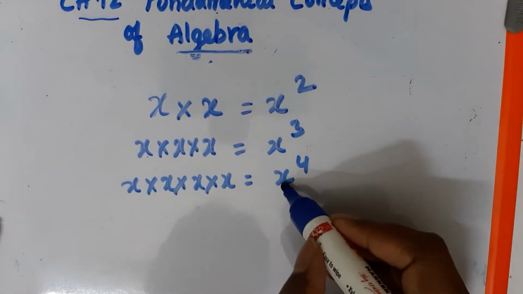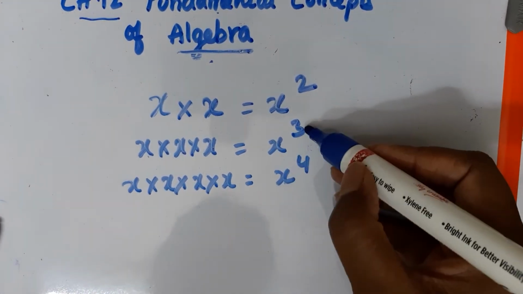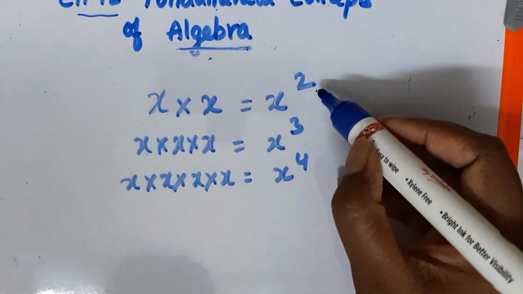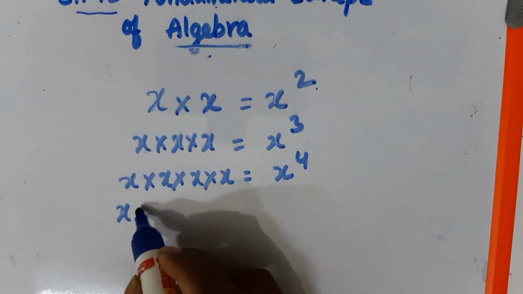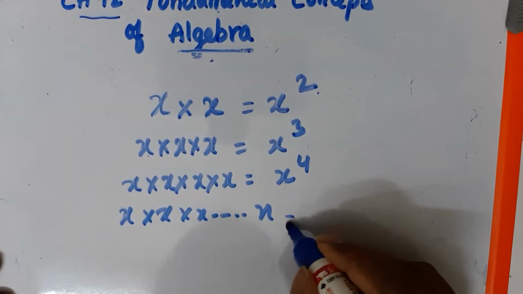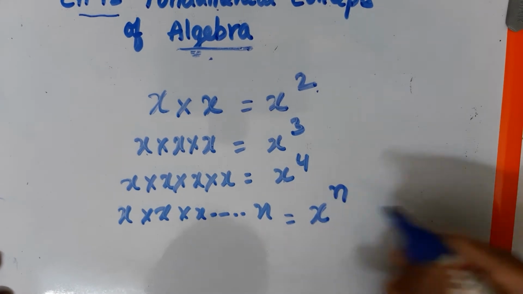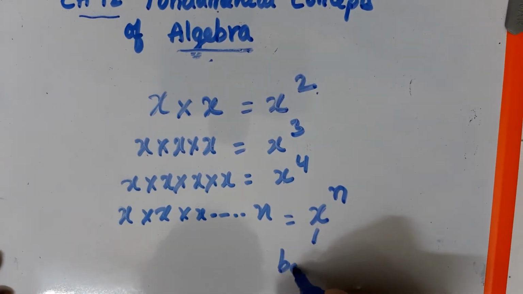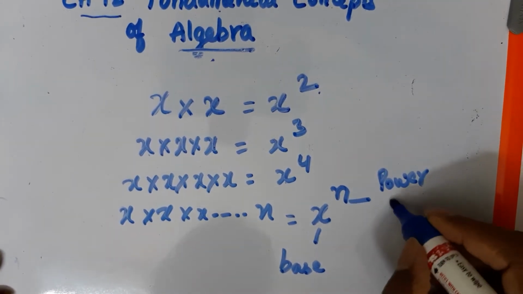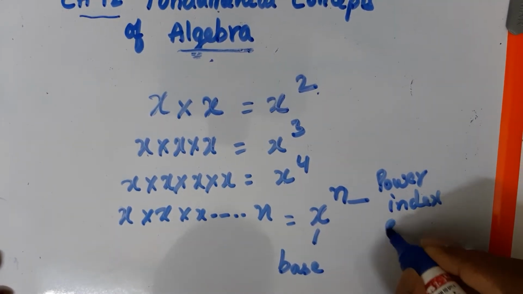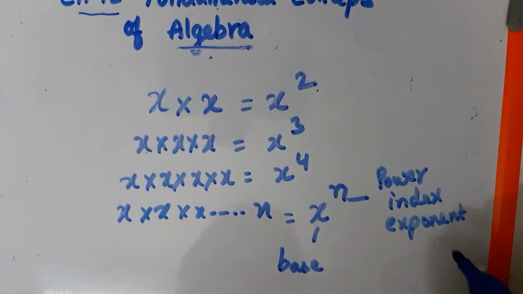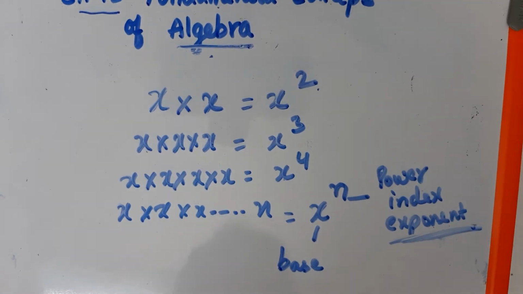So how are we reading this? x to the power of 4, x cube or x to the power of 3, x square or x to the power of 2. Like that we will say. In general, if this x is taken n times, we will write it as x to the power of n, where x is called the base, and n is called the power, index or exponent. All these you are going to learn in your 7th class exponents chapter.